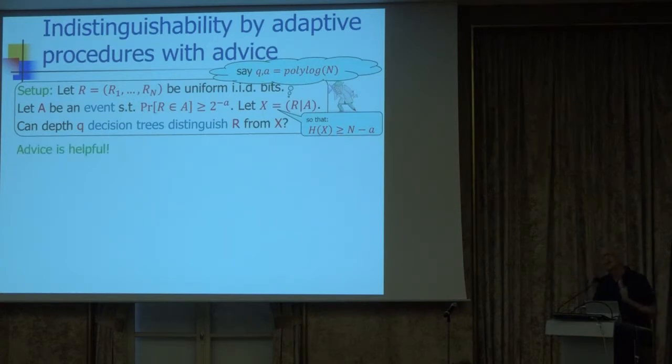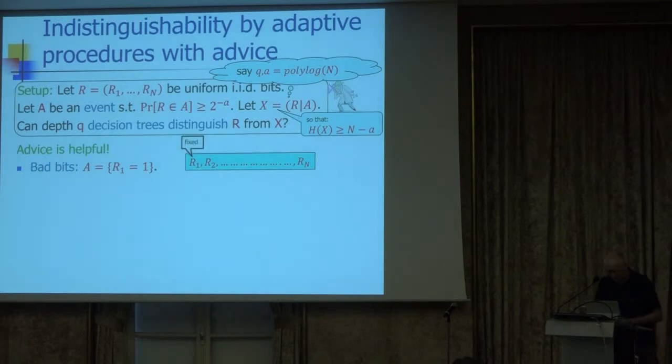Now, unfortunately, advice is helpful. It's immediate to see that if this suspicious guy is going to tell the adversary the value of the first bit, suppose the value of the first bit is 1, then conditioned on this, the value of the first bit is fixed, and it's obvious that by querying the first bit, the adversary can distinguish.